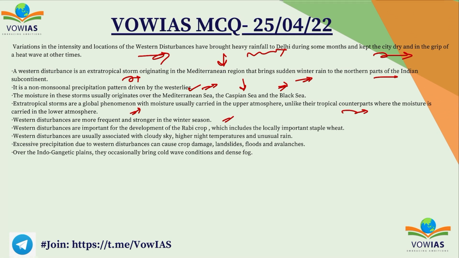Western disturbances are more frequent and stronger in the winter season. The western disturbances are important for the development of rabi crop, which usually includes the locally important staple wheat. The western disturbances are usually associated with cloudy sky, higher night temperature, and unusual rains. The excess precipitation during the western disturbances can cause crop damage, landslides, floods, and avalanches. Over the Indo-Gangetic plains, they are considered to bring cold wave conditions and dense fog. So these are some of the important things that we need to know about the western disturbances.